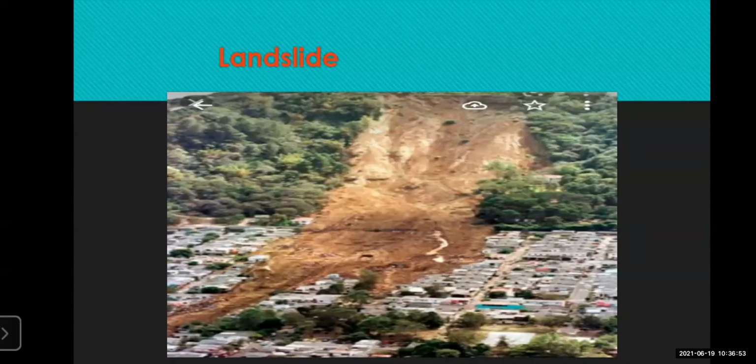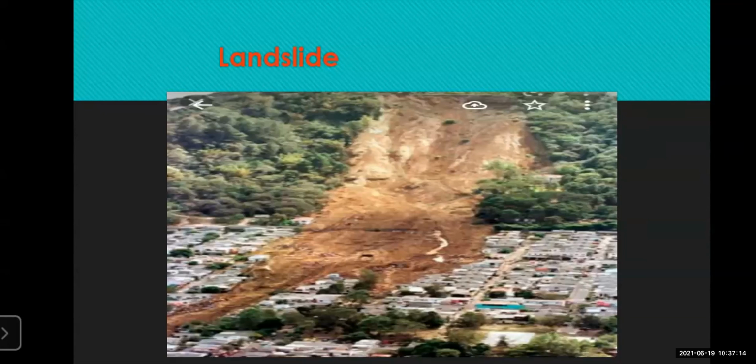Now you can see here in the slide, the buildings are there, the houses are there, and the erosion has occurred from the hilly region. A big amount of mud has come down and it has totally covered the area. The houses have just gone inside this mudslide.